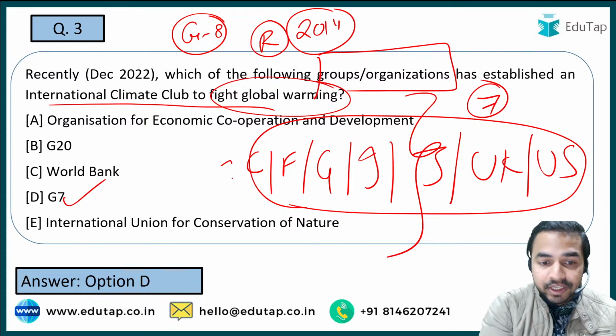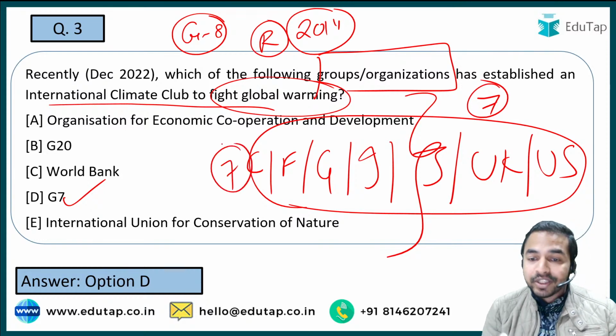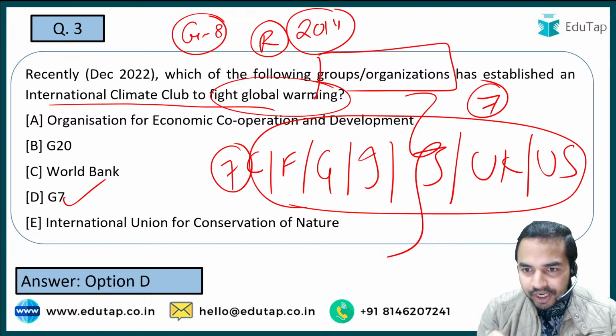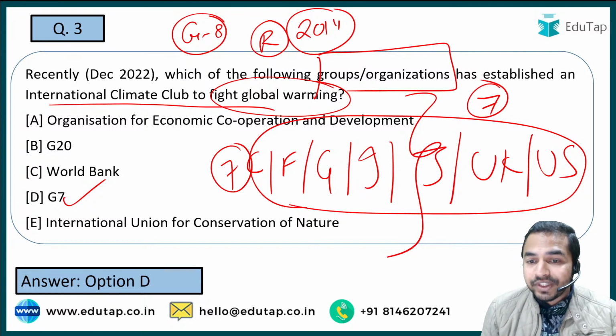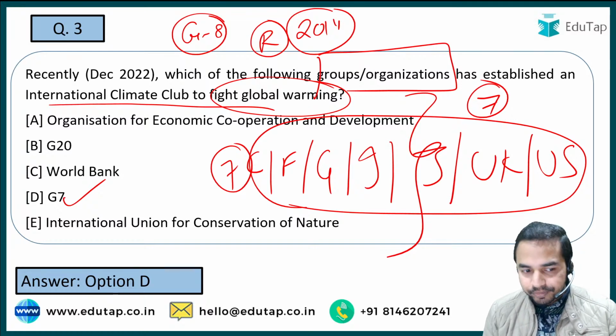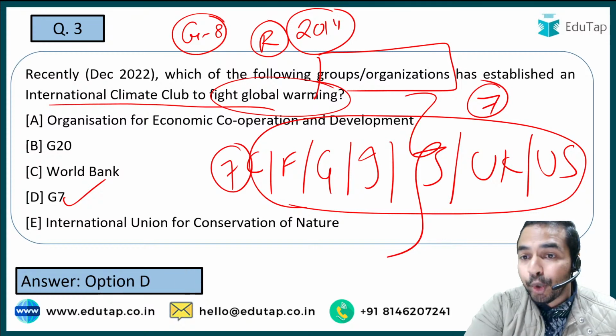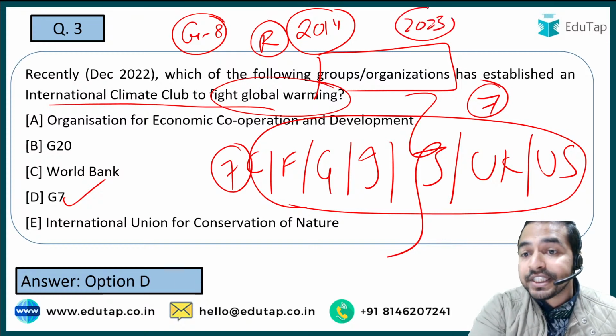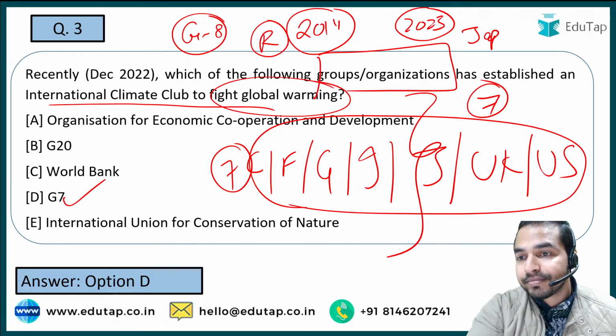You have all the 7 names here. Please tell me what is the right answer to this question. Which country has the presidency of G7 for the year 2022? Let me give you a hint: in the year 2023, the country which has the presidency is Japan.